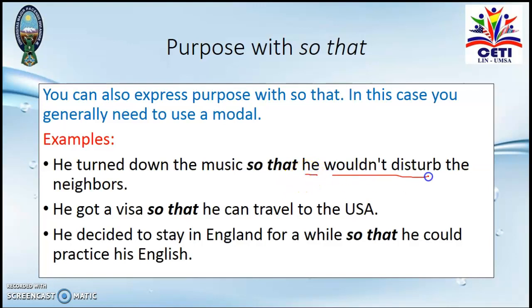We have the subject, the verb, and the complement. He, the verb, and the complement. Here as well, the verb and the complement. Subject, verb, and complement in all our sentences. So that plus subject plus verb plus complement.